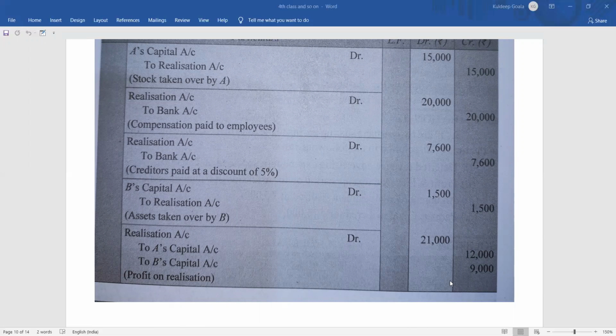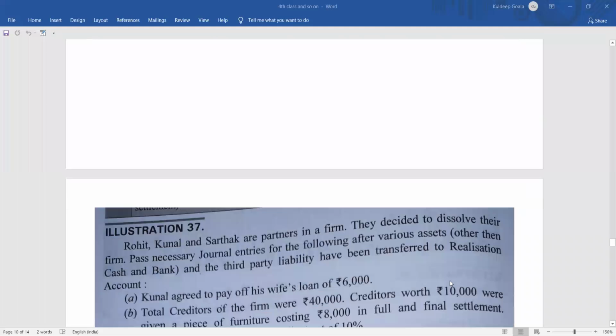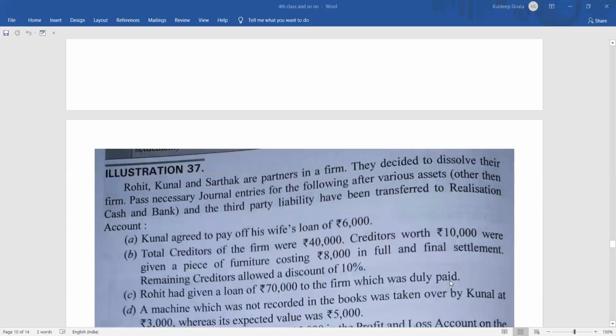I hope this sum is clear to all of you. Now we will go to the next question. So what is in the next question?